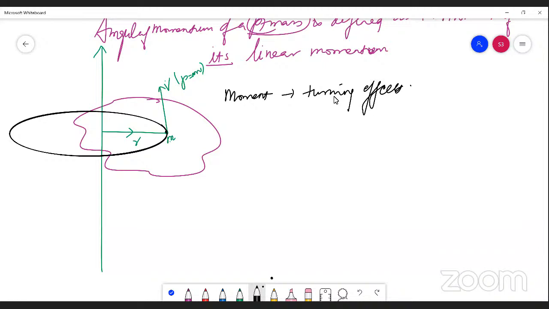In other words, the angular momentum of a point mass is generally expressed in terms of L. L vector is the notation for angular momentum. So the angular momentum L of the point mass having a linear momentum P, which is at a distance, let us say R, can be expressed in vector form as L vector equals R vector cross P vector.